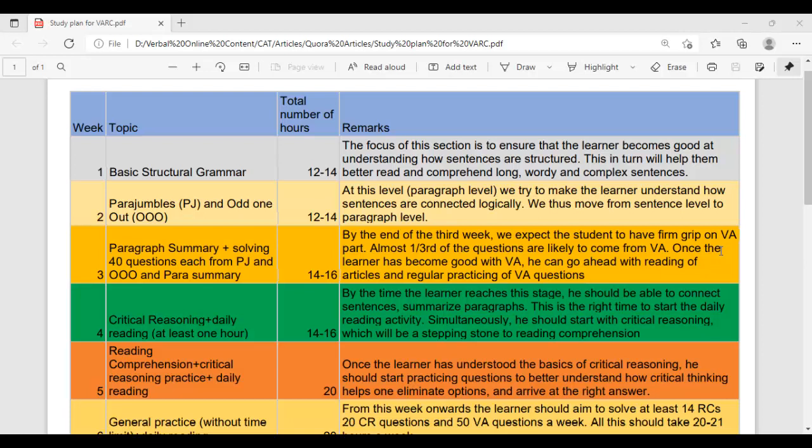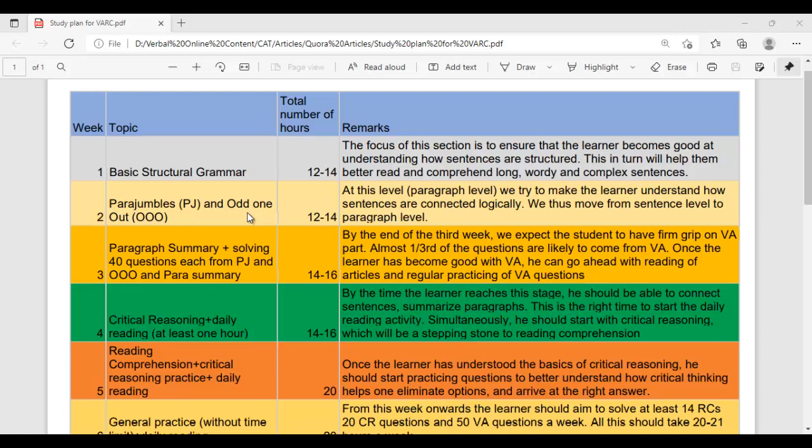So now we are entering the third week of our prep. By the end of the second week, you would have finished the basic structural grammar. You would be familiar with parajumbles and odd one out. And now when you enter the third week, you are getting into paragraph summary and the practicing of the PJ and the odd one out questions.